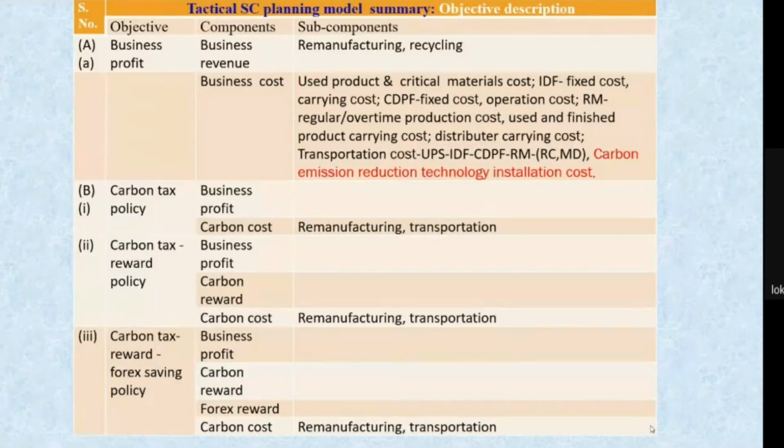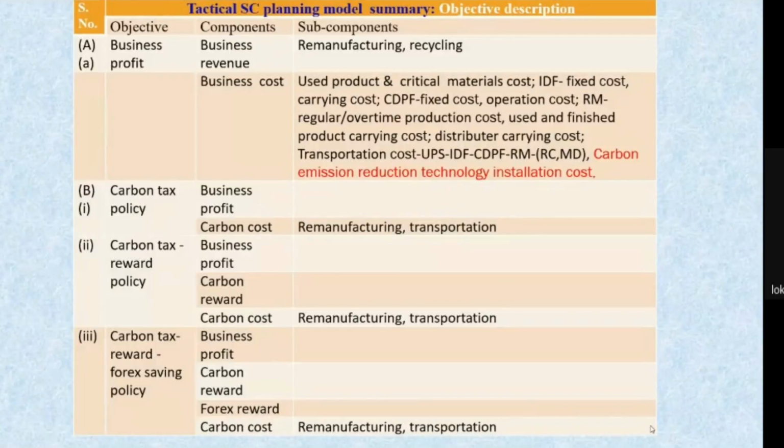So the carbon reward policy, what is this? In this policy we are going to provide some reward due to the remanufacturing of the tire as well as the transportation.